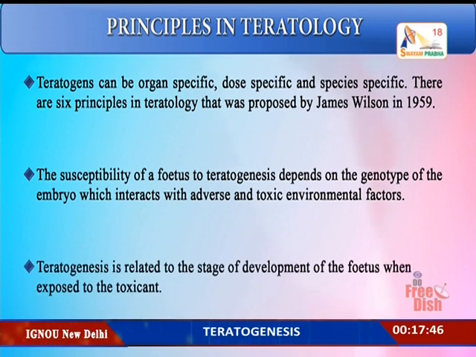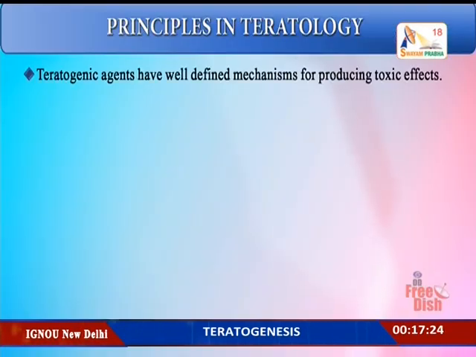Teratogenesis is related to the stage of development of the fetus when exposed to the toxicant. In certain cases you will see that for one drug, maybe in the first trimester or in the second trimester, the stage of gestation and the stage of development of the fetus when exposed to the toxin is highly important. Teratogenic agents have well-defined mechanisms for producing toxic effects.